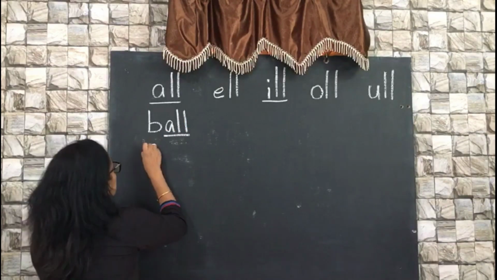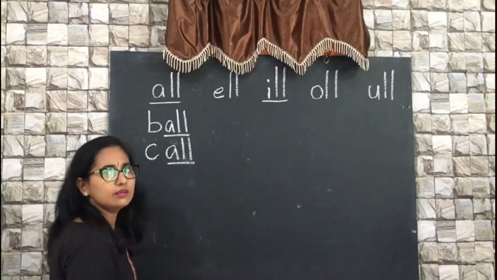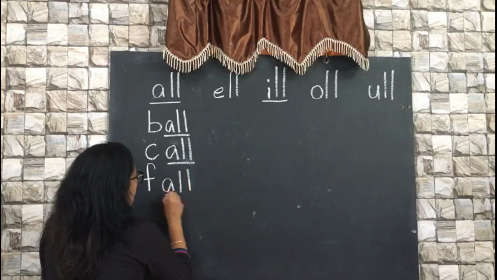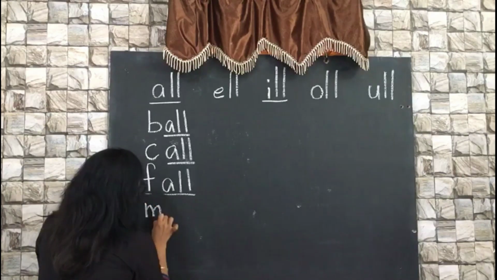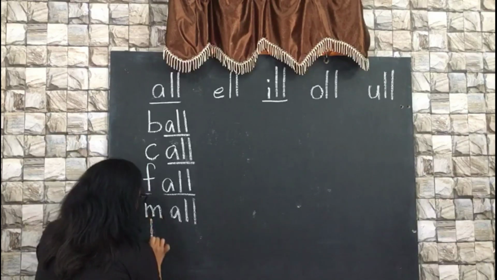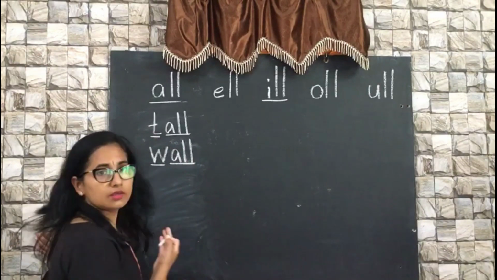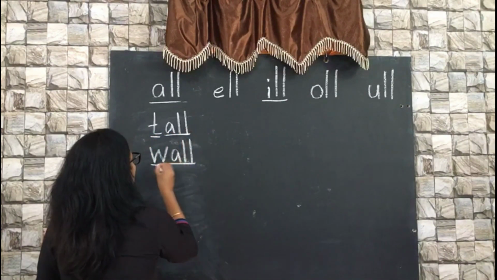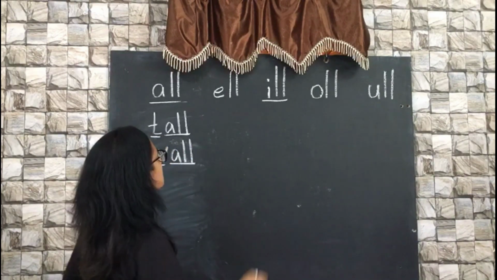Ball. K, all. Call. F, all. Fall. Right? The same way. M, all. Mall. H, all. Hall. Here you have two more words. That's T, all. Tall and W, all. Wall.